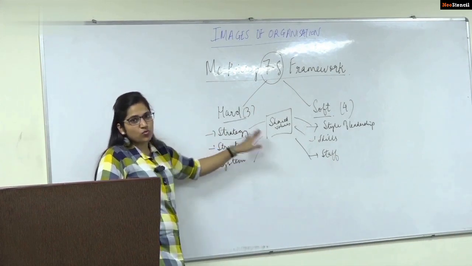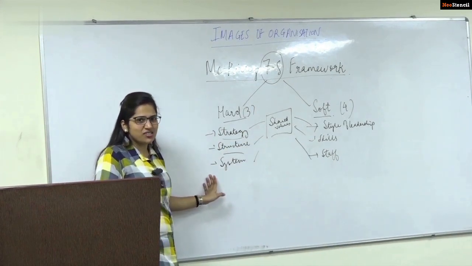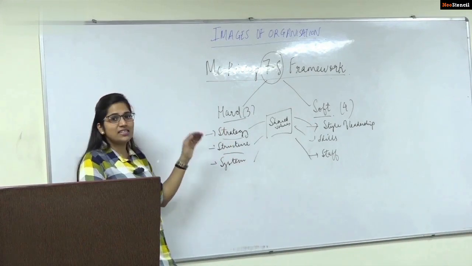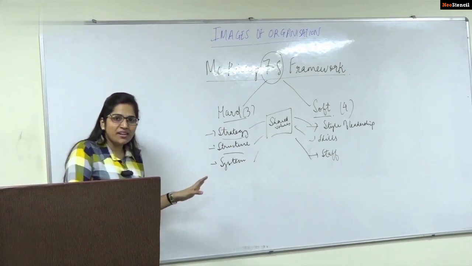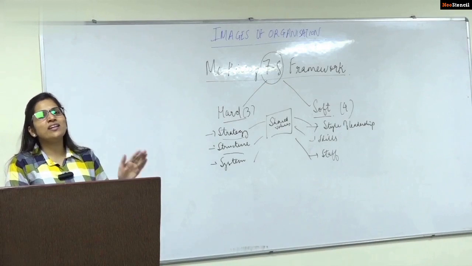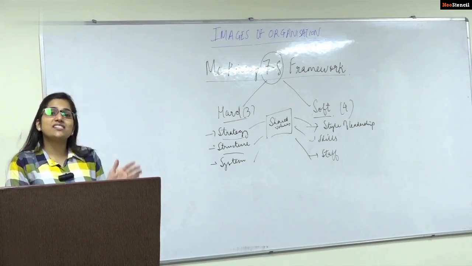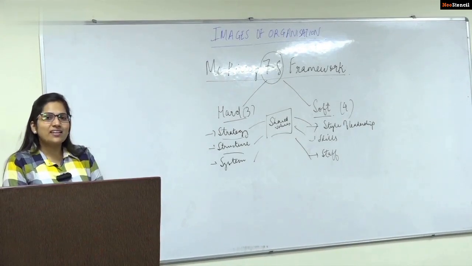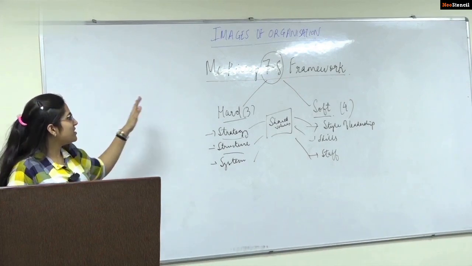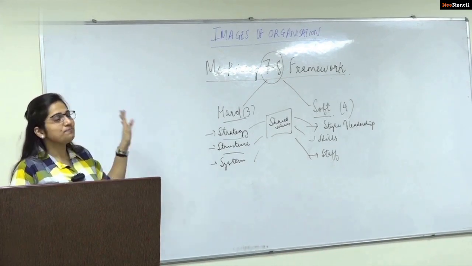These core values will definitely affect the strategy, structure, systems, the style of leadership, the skills, staff. So why do we need this? To bring about change, to implement the change effectively so that the organization can cope up with the change. And that is where the importance of the study stands.